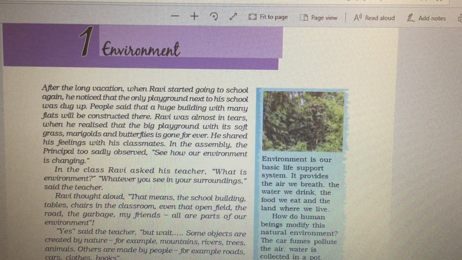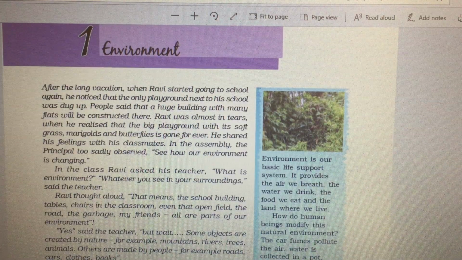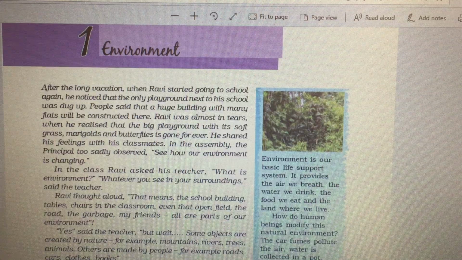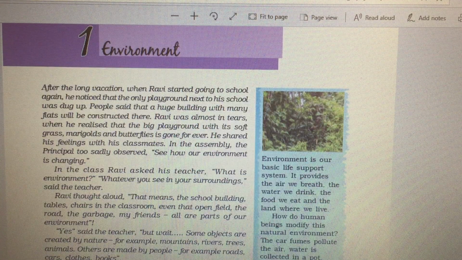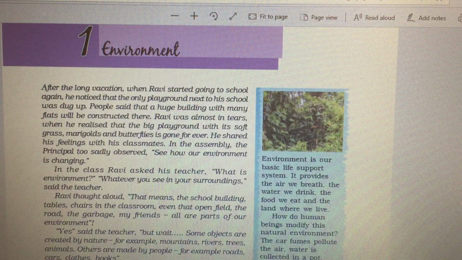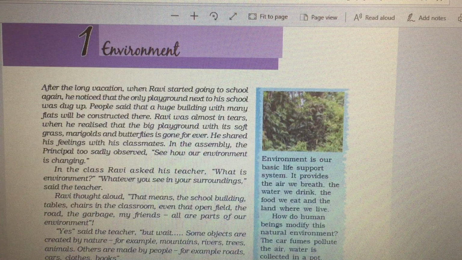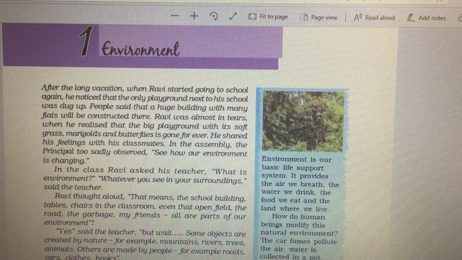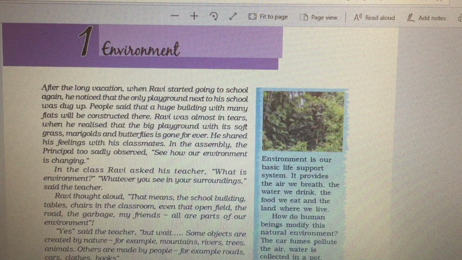He discussed this issue with his classmates and friends. The only playground there had been dug up, and now they are going to construct huge buildings over there, and they will no longer be able to play in that ground. So he goes to school, attends an assembly, and over there the principal gives a speech about environment and says, nowadays our environment is changing.